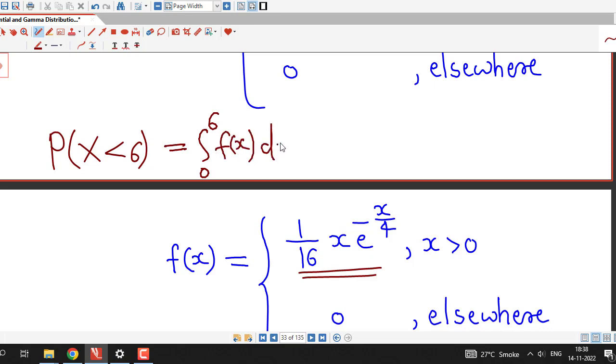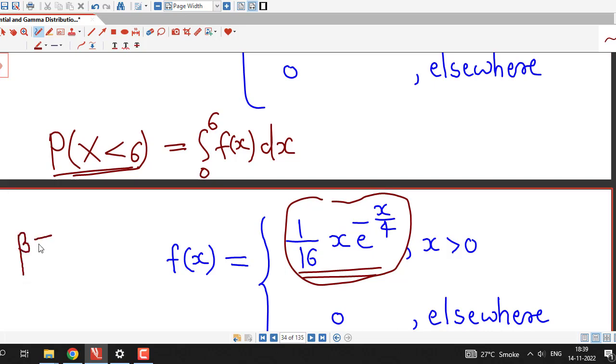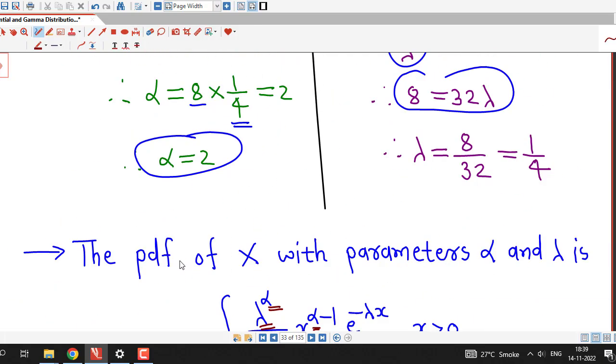We see that this PDF is the same, whether we use beta or lambda. So there is nothing special about the lambda alpha parameter form or the alpha beta parameter form. You can write down both forms from each other simply using this relationship, beta equal to 1 over lambda or lambda equal to 1 over beta.